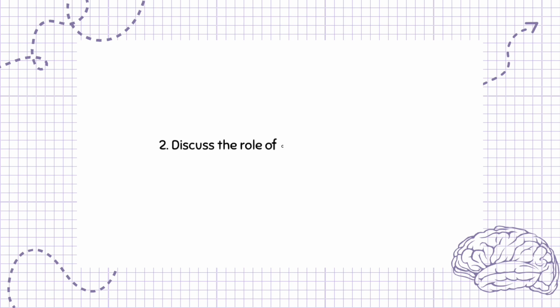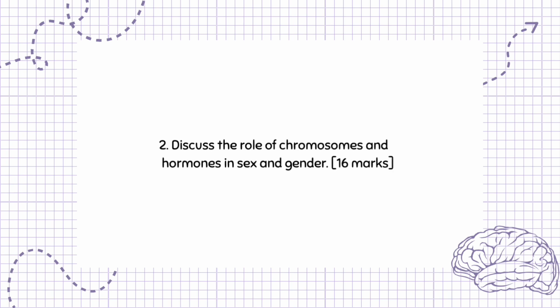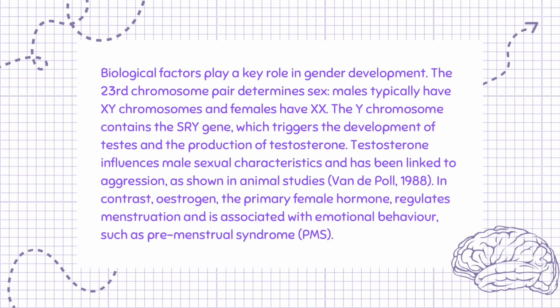Question 2. Discuss the role of chromosomes and hormones in sex and gender. 16 marks. Biological factors play a key role in gender development. The 23rd chromosome pair determines sex. Males typically have XY chromosomes and females have XX. The Y chromosome contains the SRY gene, which triggers the development of testes and the production of testosterone. Testosterone influences male sexual characteristics and has been linked to aggression, as shown in animal studies, Van der Poel, 1988.